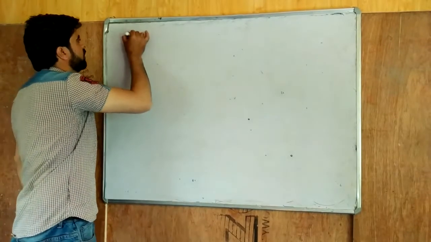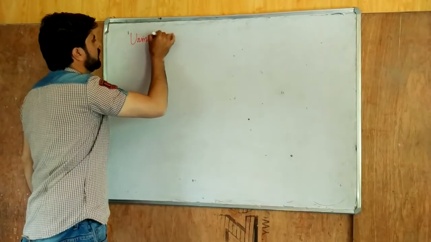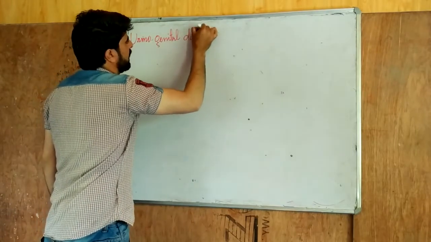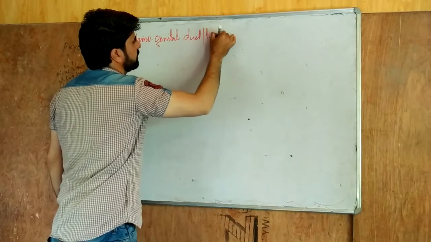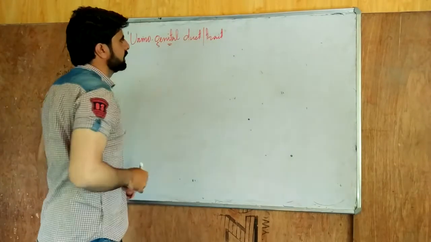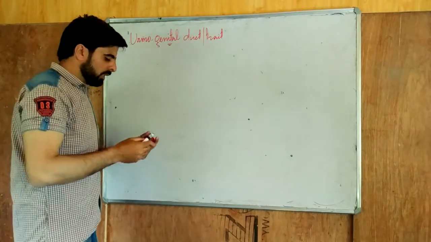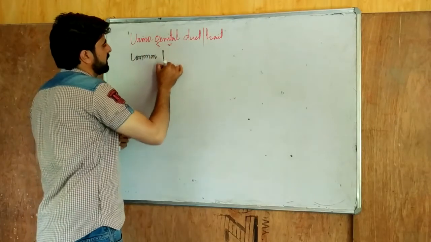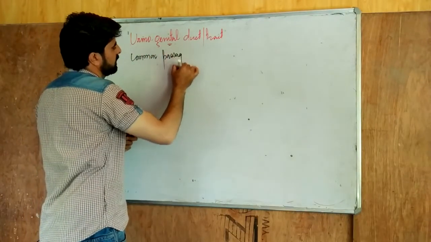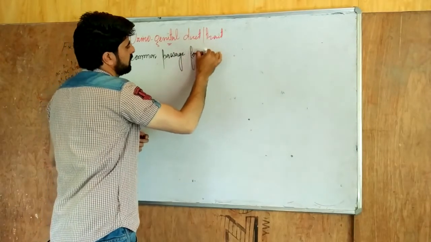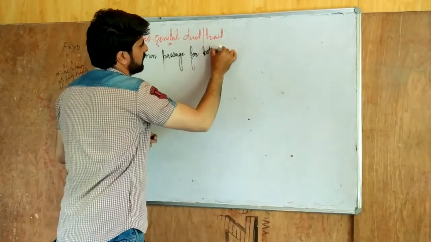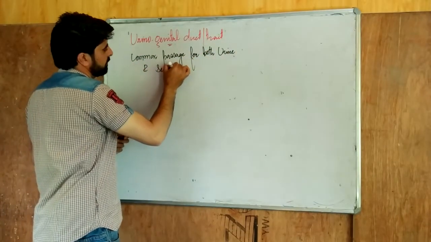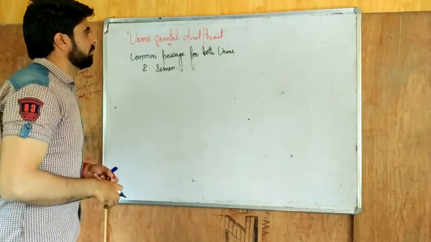Today we are discussing the urinogenital duct, or we can also call it a tract. This urinogenital duct or tract acts as a common passage for both urine and semen. Then they are expelled out from the male genitalia.